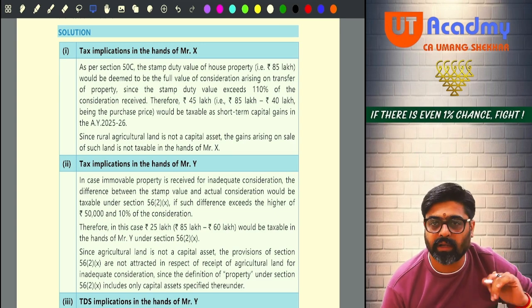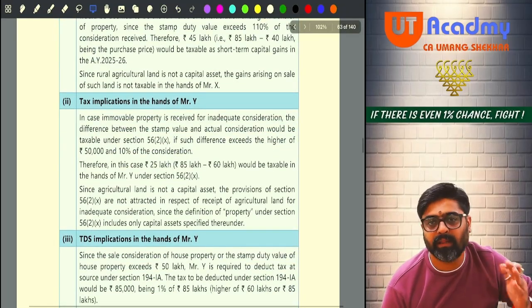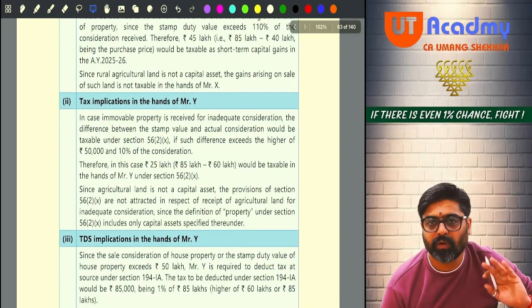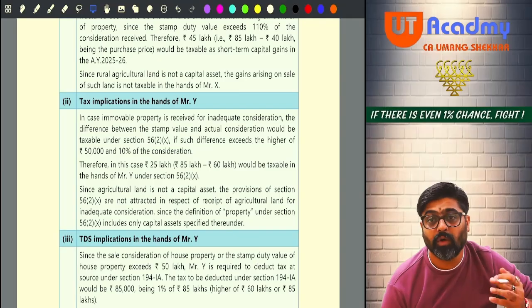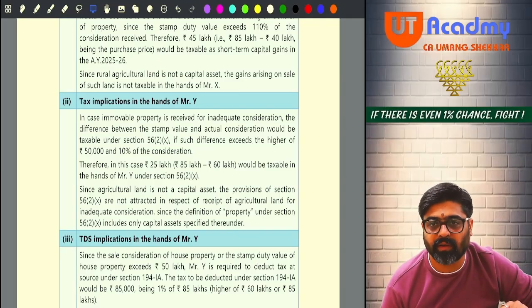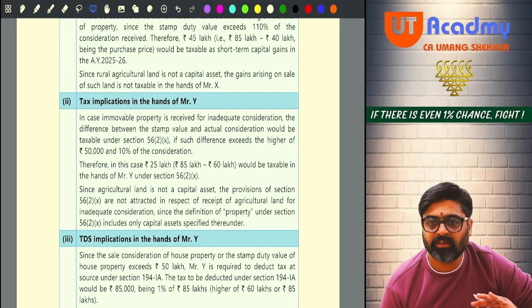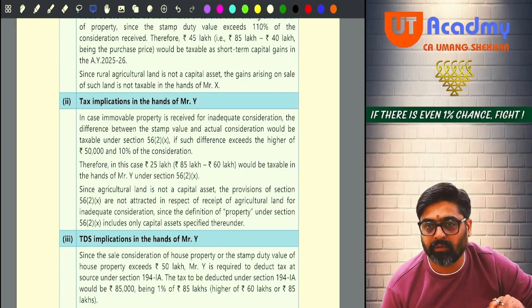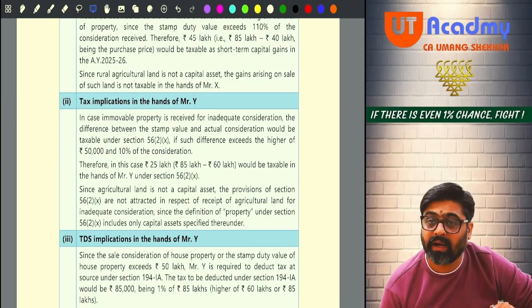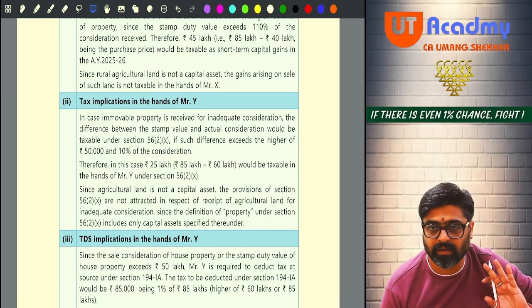Now talk about Mr. Y. Mr. Y is buying the property for 60 lakhs, whose stamp duty value is 85 lakhs, and Mr. X and Mr. Y are not relatives. So can I say for Mr. Y the provisions of gift, 56(2)(x), will be applicable? Mark this question important, sir. This can be asked in the exam.